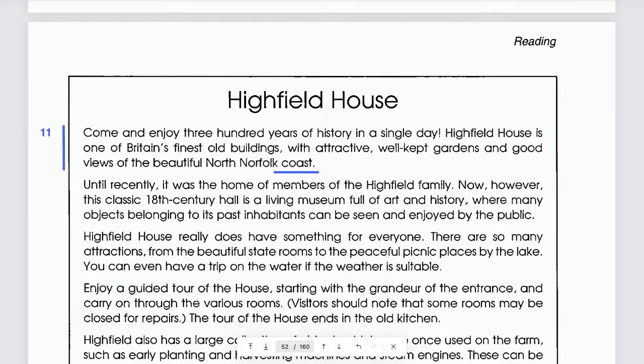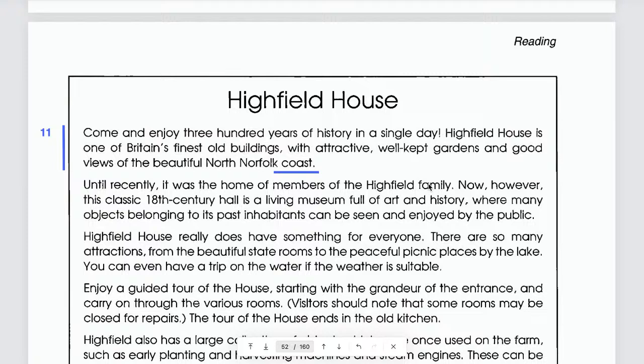But do you really understand this? Why? Here, they say until recently, it was the home of members of the Highfield family. That means until recently. Is that now? Does it mean now? No. Until recently, that means that maybe until the last couple of years or a decade ago, something like that. It was the home of members of the Highfield family.